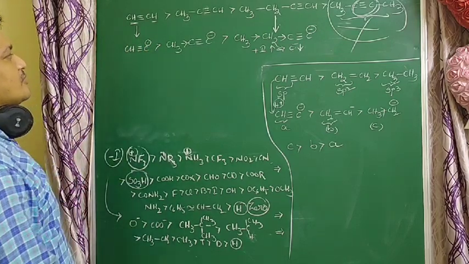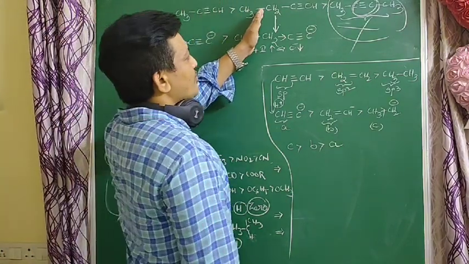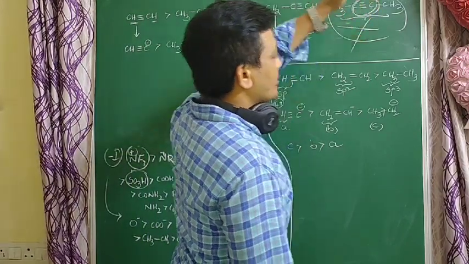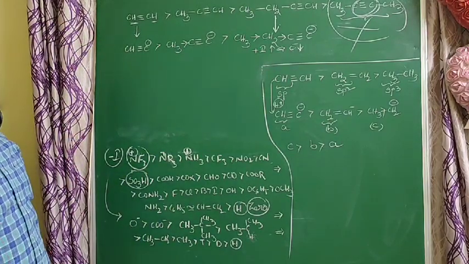So acetylene is more acidic than propyne. Propyne is more acidic than butane. 1-Butyne is much more acidic than 2-butyne. 2-Butyne is very less acidic.